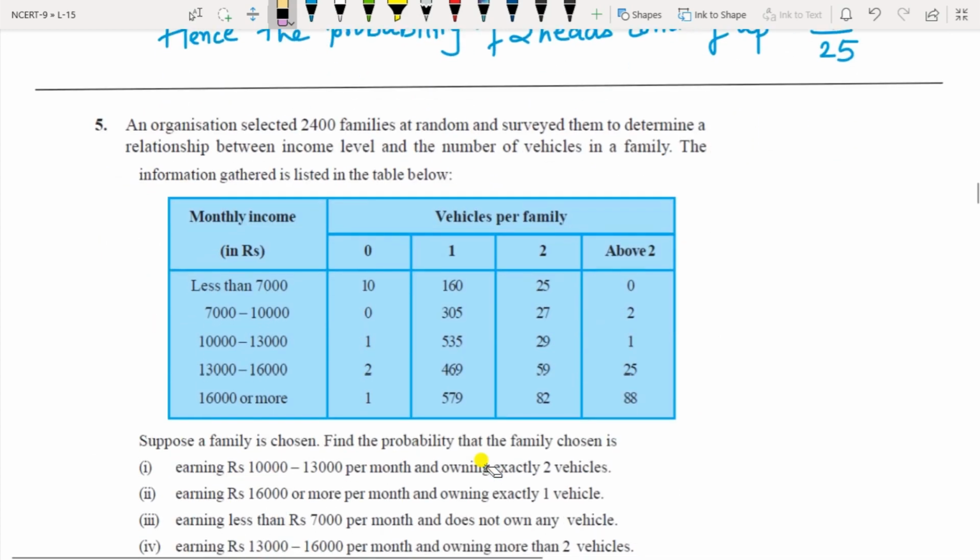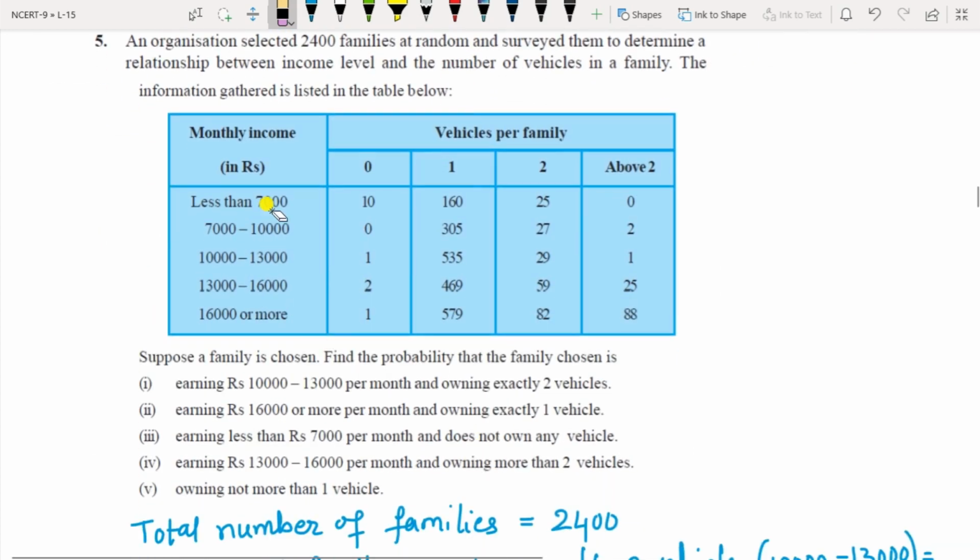Then the next question is, an organization selected 2,400 families at random and surveyed them to determine a relationship between income level and the number of vehicles in a family. So this is the monthly income and vehicles per family, that is 0, 1, 2 and above 2.